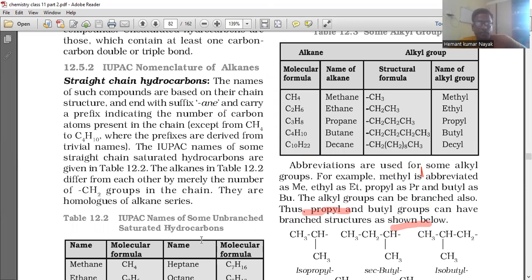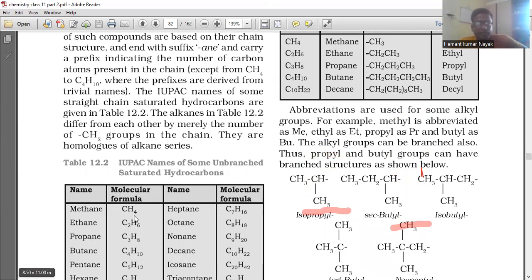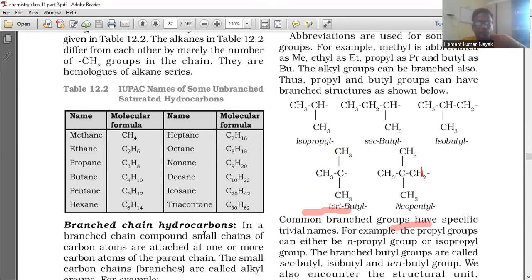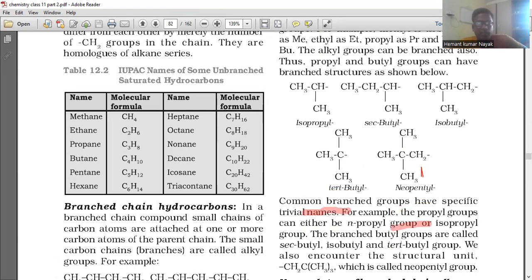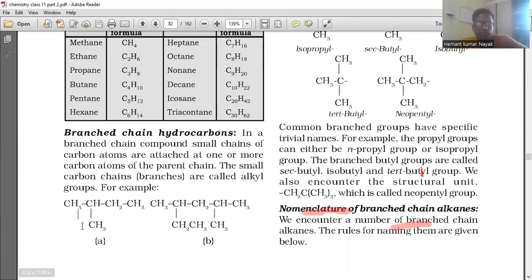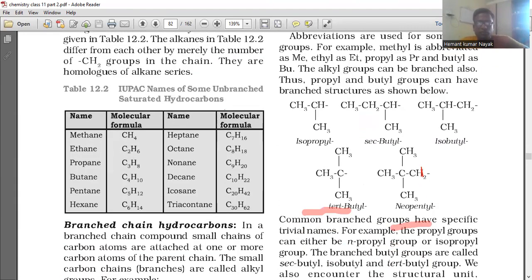IUPAC names of some unbranched saturated hydrocarbons: methane CH4, ethane C2H6, propane C3H8, butane C4H10, pentane C5H12, hexane C6H14, and so on. Now the names of branched chain hydrocarbons. In a branched chain compound, small chains of carbon atoms are attached at one or more carbon atoms of the parent chain. The small carbon chain branches are called alkyl groups. For example, CH3CH2CH3, this is the alkyl group we are talking about.